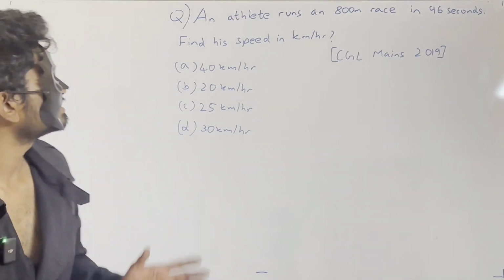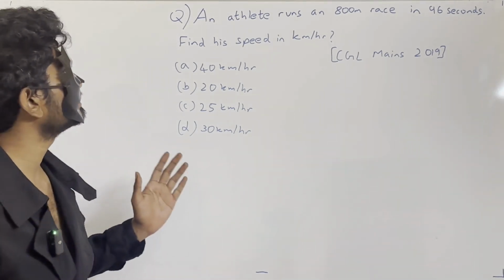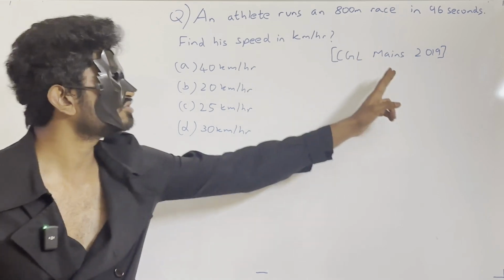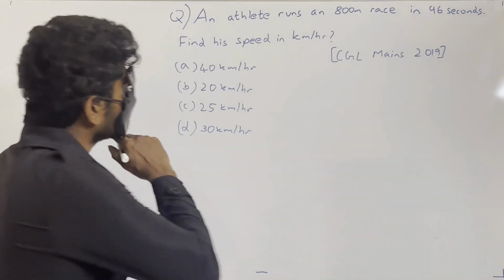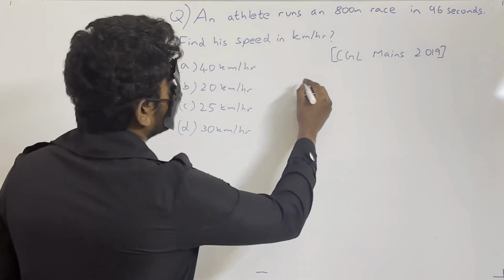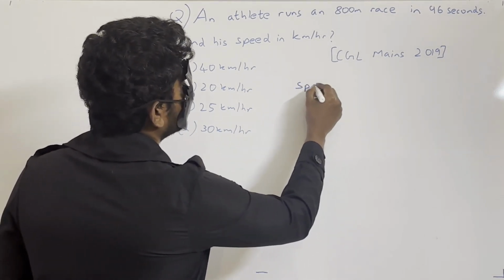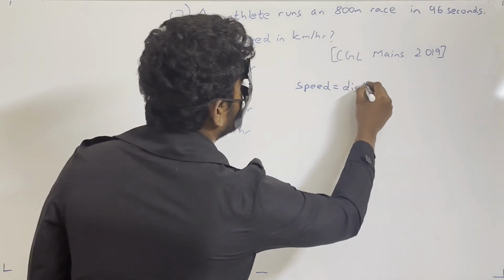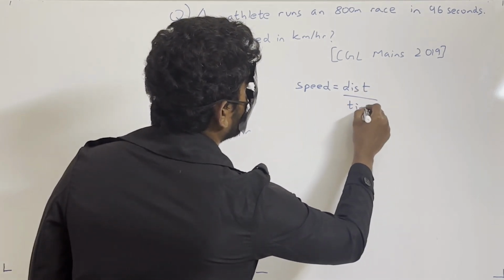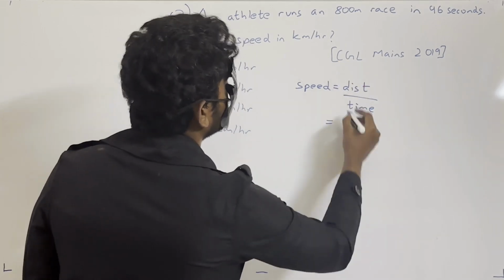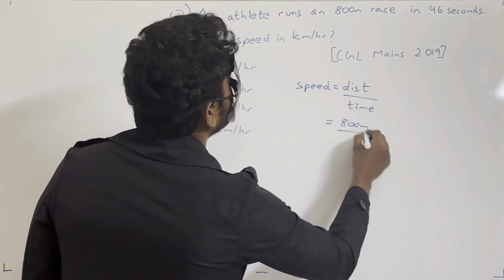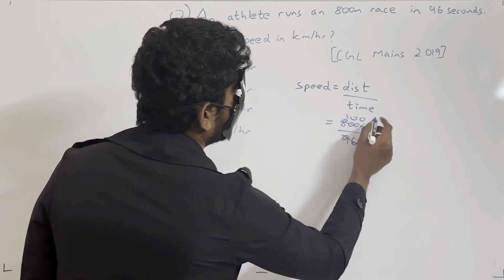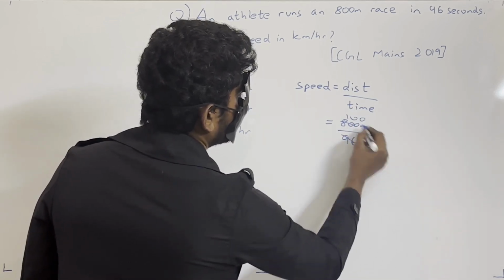So superhumans, next question is, an athlete runs an 800 meter race in 96 seconds. Find his speed in kilometers per hour. This was asked in CGL Mains 2019. We already know speed is equal to distance by time. Distance is given to be 800 meters, by time 96. So 8 12s are 96, 800 by 96, 4 3s are 12, 4 25s are 100.